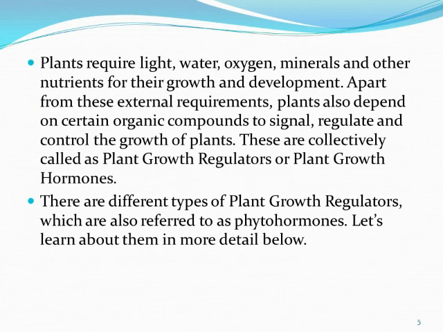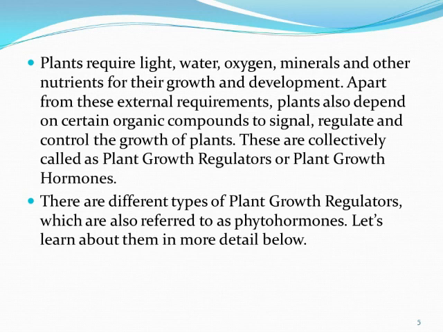Now coming on to the next thing. Plants require light, water, oxygen, minerals and other nutrients for their growth and development. Apart from these external requirements, plants also depend on certain organic compounds to signal, regulate and control their growth.